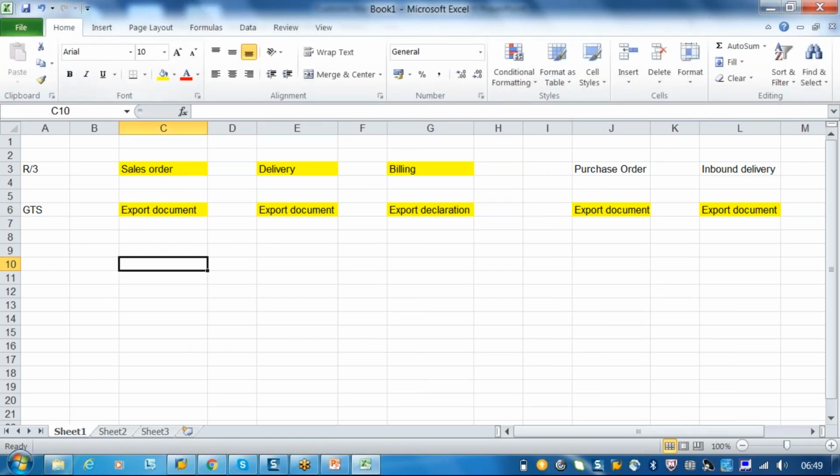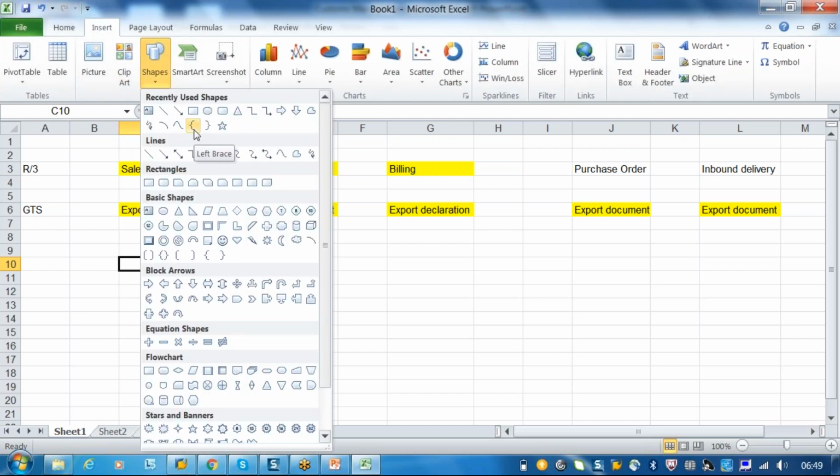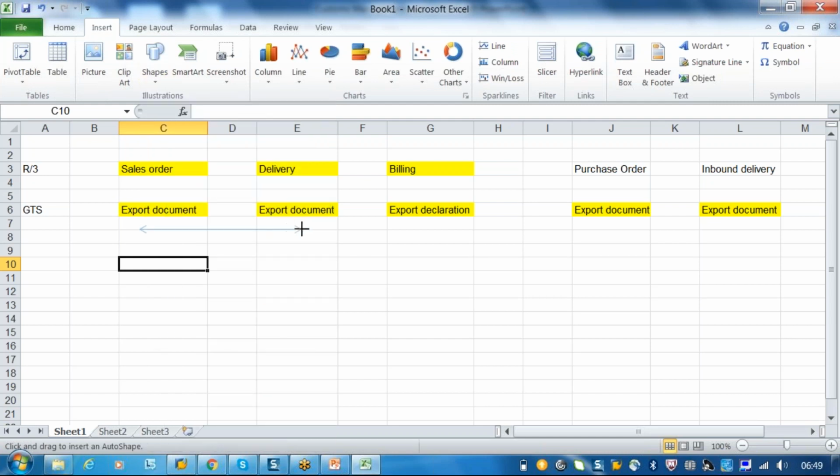I cannot rotate this picture. I will just put this, okay.